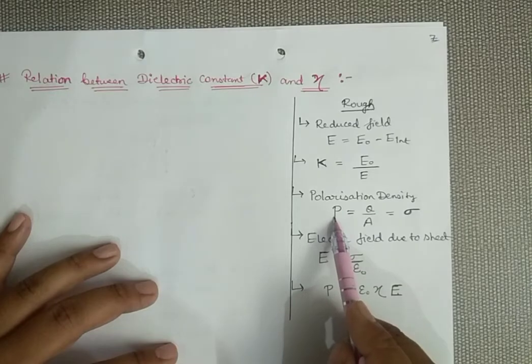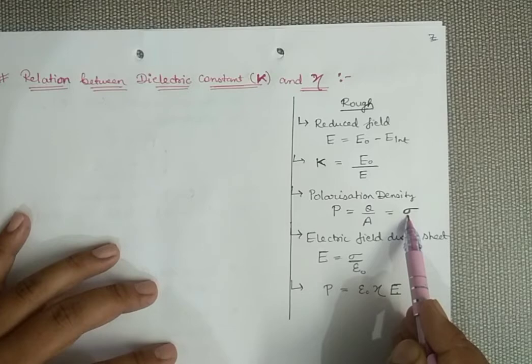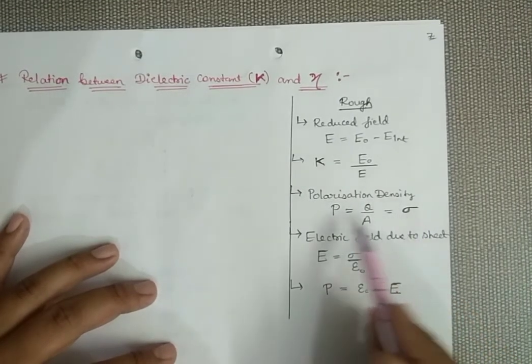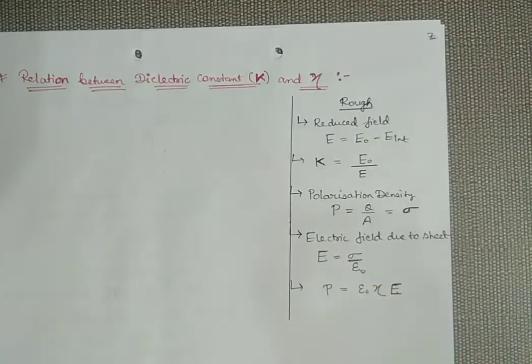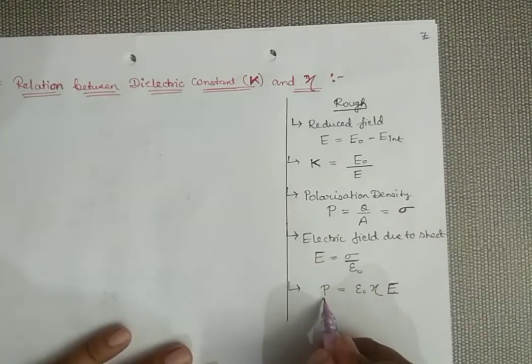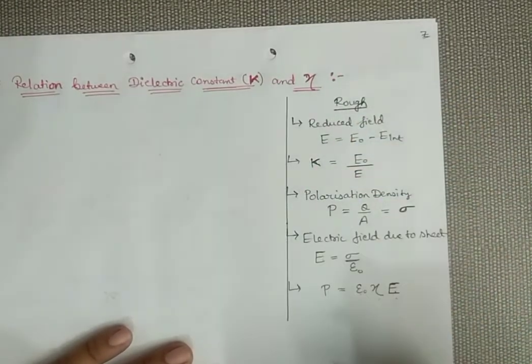Polarization density is Q by A, and this is also equal to surface charge density, which means we can replace P with sigma or sigma with P; we can interchange these two quantities. Then, in the application of Gauss law in my first chapter, we have seen the electric field due to a conducting sheet, that is sigma by epsilon naught. And just now we have seen that polarization P is equal to epsilon naught times chi times the field. We are going to use all these relations.